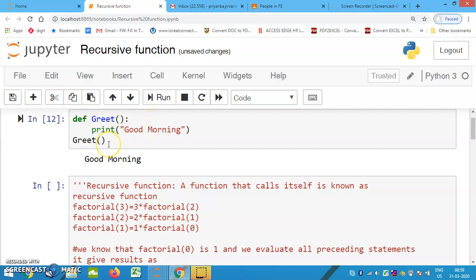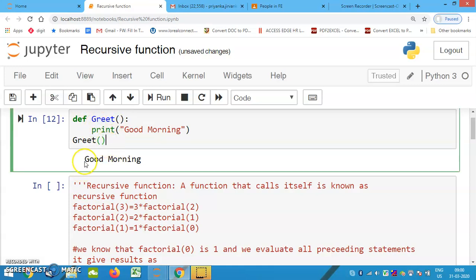In Python, a function has two things with it. The first two lines are called the function definition, and the third line is called calling a function. Using the greet method, just by simply writing greet followed by parenthesis, without any colon or semicolon, we will call it. If I write this code, I will get the output as good morning.